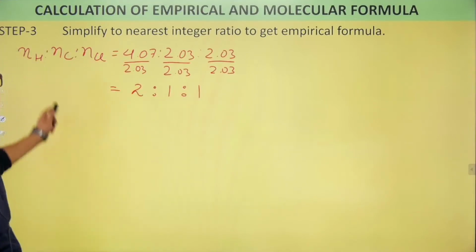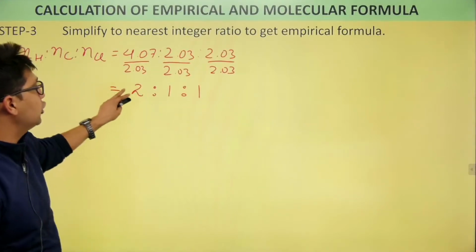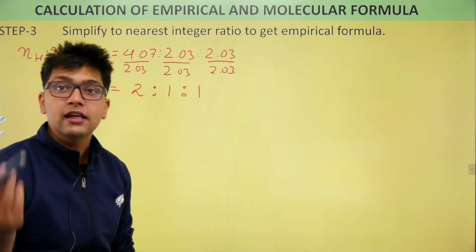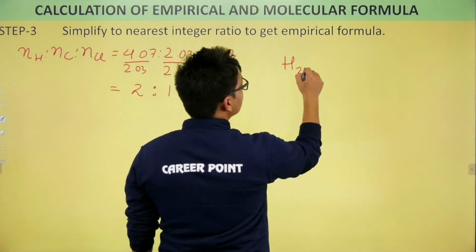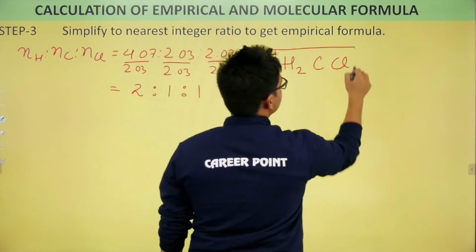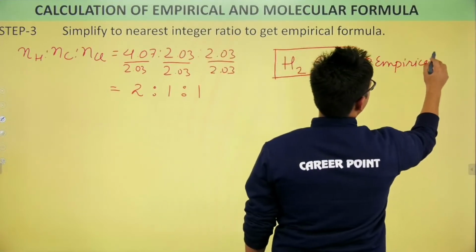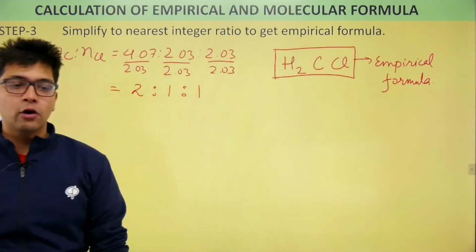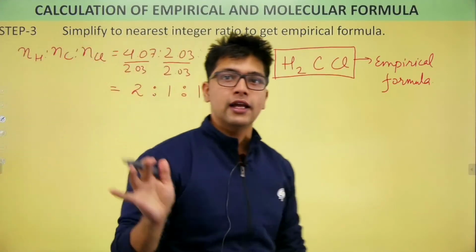So that is the hydrogen to carbon to chlorine. It simply means for every 2 hydrogens, there is 1 carbon and 1 chlorine. So what is my empirical formula? It simply is hydrogen 2, carbon 1 and chlorine 1. Now this is my empirical formula. Is this thing clear? This is the empirical formula which we have to find. Now this was step 1 of our question, that is calculate the empirical formula.